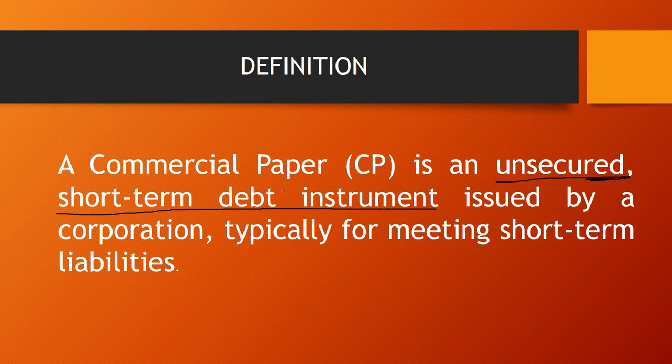Why are we talking about debt? Because whenever we are borrowing with the help of commercial paper, it is considered a borrowing and we have to pay it back to the investors. These are issued by corporations. That means companies issue these commercial papers for meeting their short-term liabilities.